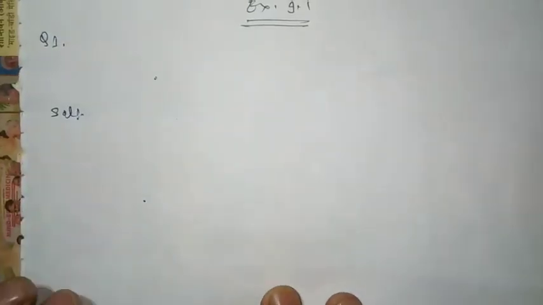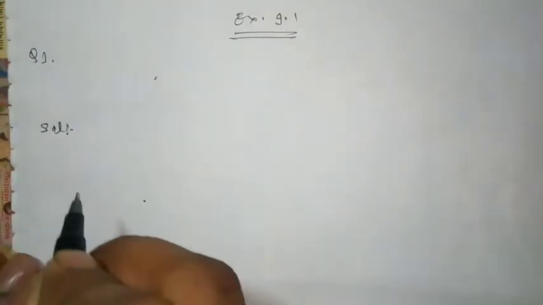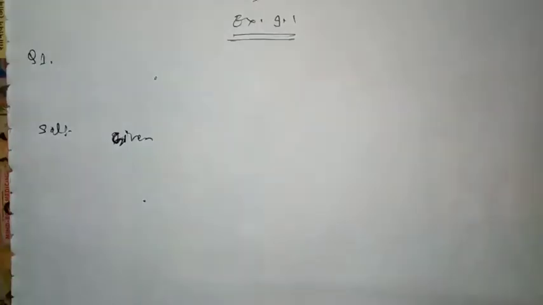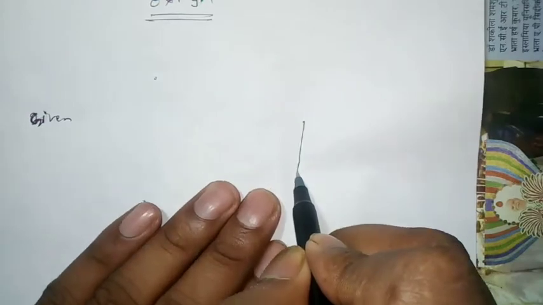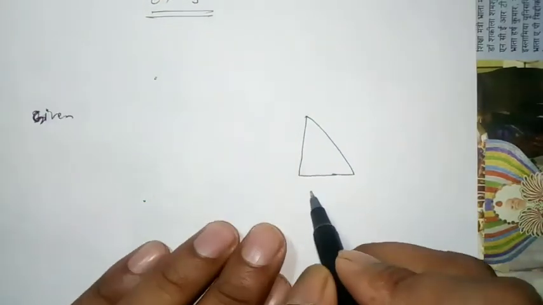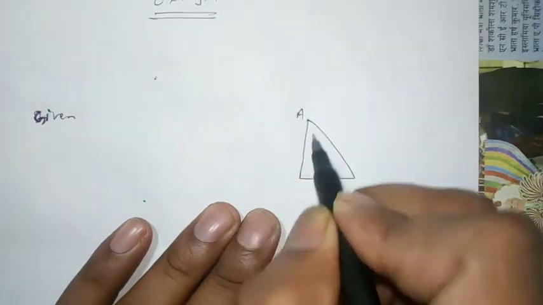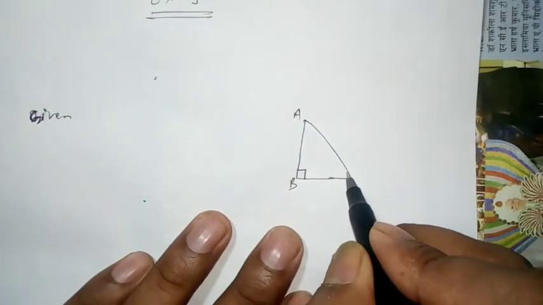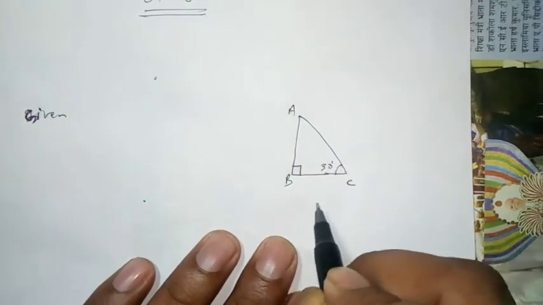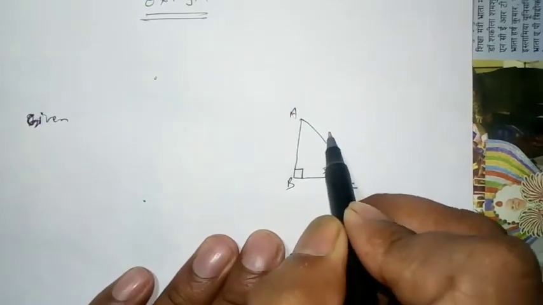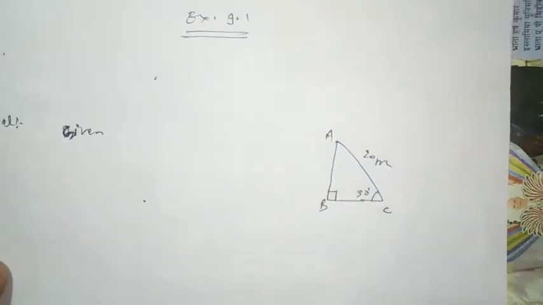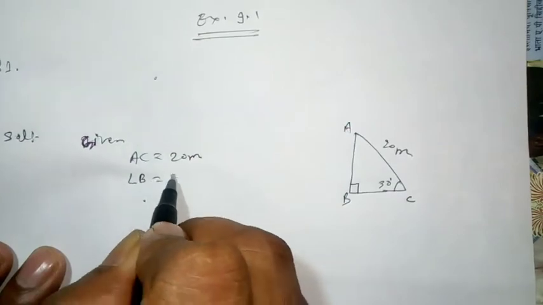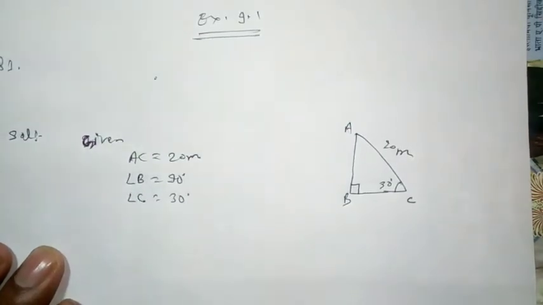Okay, solution. Given in figure 9.11, triangle ABC, angle B is equal to 90 degree, angle C is equal to 30 degree, and AC is equal to 20 meters.